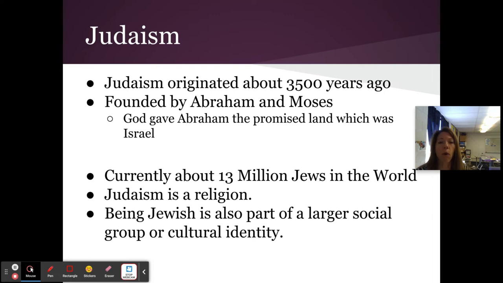So the idea of one God comes to Abraham, and he tells him things. God says, "If you take you and your people to this area that I've set aside for you, Canaan, then good things will happen to you." And so Abraham does this. He takes his people to Canaan, and it is on a map that we will see in the next video. This is the area by what is now Israel and the Mediterranean Sea.